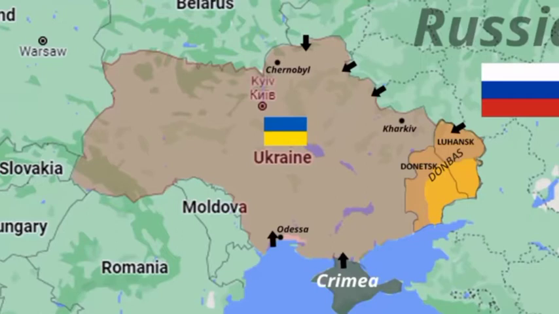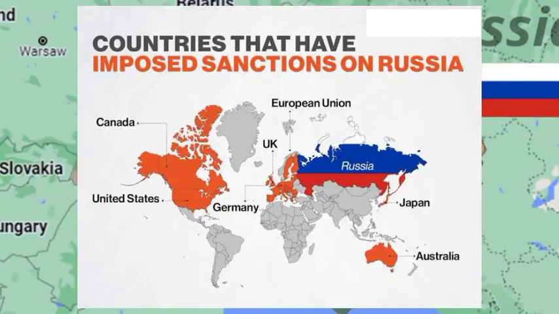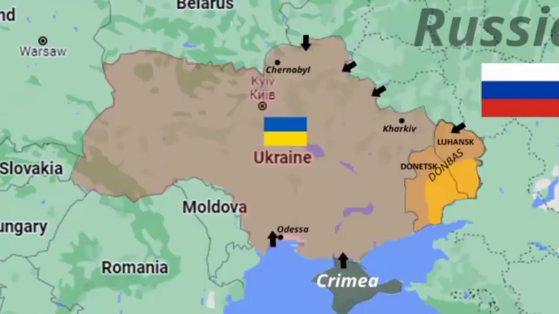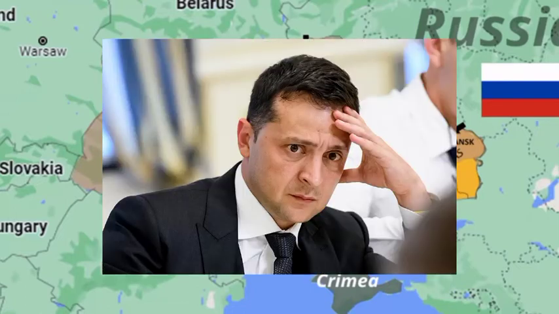Now in the ongoing war between Russia and Ukraine, NATO did not come to help Ukraine, they are just talking and putting sanctions on Russia. In this tough situation, Ukraine has to understand that the West cannot be trusted, and from this Ukraine must learn a lesson of mature politics.